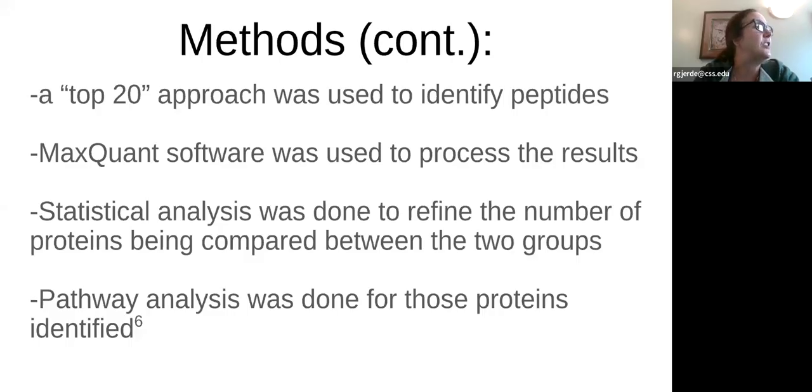And then the mass spectra of each of those broken apart ions is obtained. So the Orbitrap mass analyzer completes the first scan, that full scan, and then the 20 most abundant peaks are fragmented with the linear ion trap. Then they took that information and they had something called the MaxQuant software, and it helps to identify and quantify the proteins. So that's the first thing that they did.